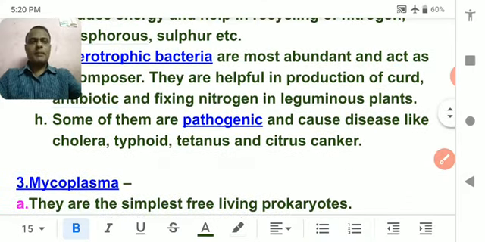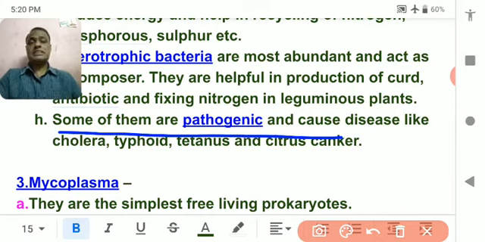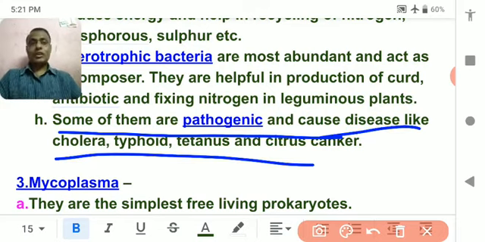Some of them are pathogenic means they cause disease, so they act like a parasite. There are so many bacteria which live inside the body of a living organism and obtain the food from there and cause death due to a particular kind of disease.